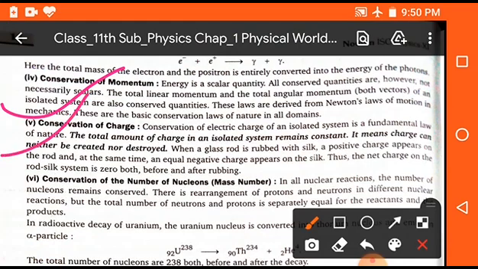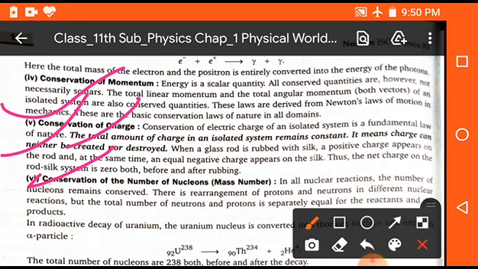Next one is conservation of charge. According to this, the total amount of charge in an isolated system remains constant. It means a charge can neither be created nor be destroyed. Clear? Now, next one is conservation of the number of nucleons.